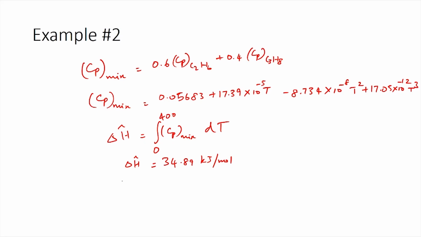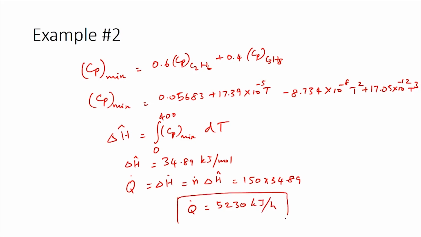From the equation for an open system, we have q dot equals delta H dot, which is equal to n dot times delta H cap. Here n dot is 150, so it would be 150 times 34.89, giving q dot equal to 5230 kilojoules per hour. This would be the heat required for the process.